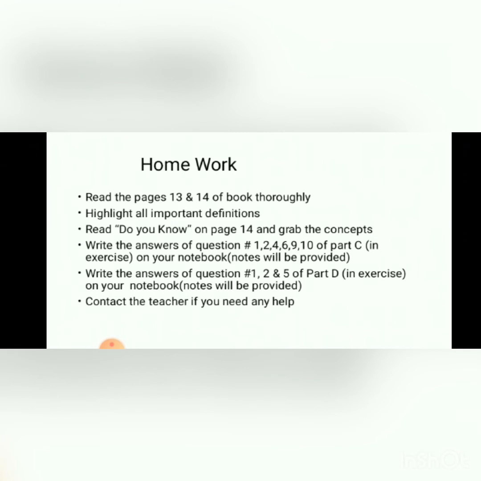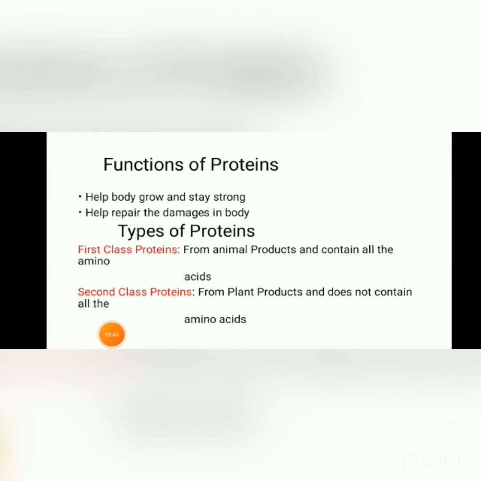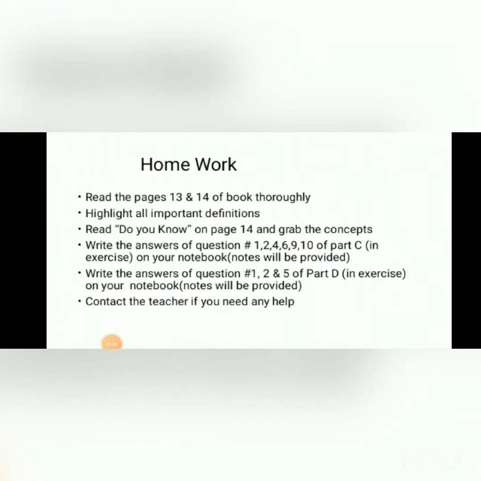And here is your homework. You have to read pages 13 and 14 of your book thoroughly and highlight all the important definitions on those pages. Read the Do You Know on page 14 and grasp its concepts.